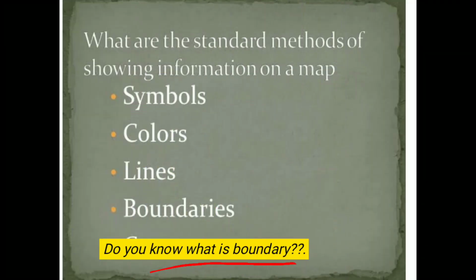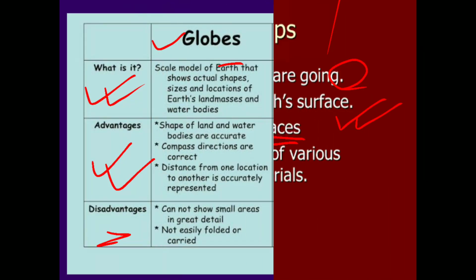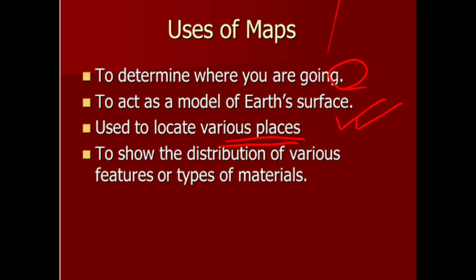Another use of a map is to show the distribution of various features or types of materials. Now this point is not so important. Types of materials simply means types of landforms. Somewhere we have mountains, somewhere we have desert, somewhere we have forest. We can locate these by using the map. These three points are important.